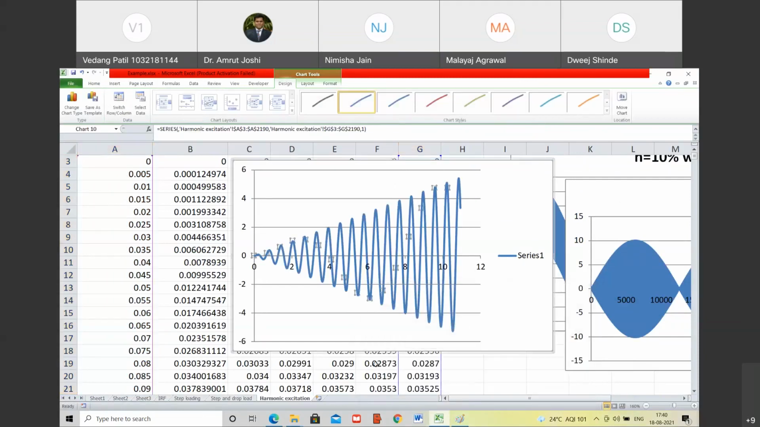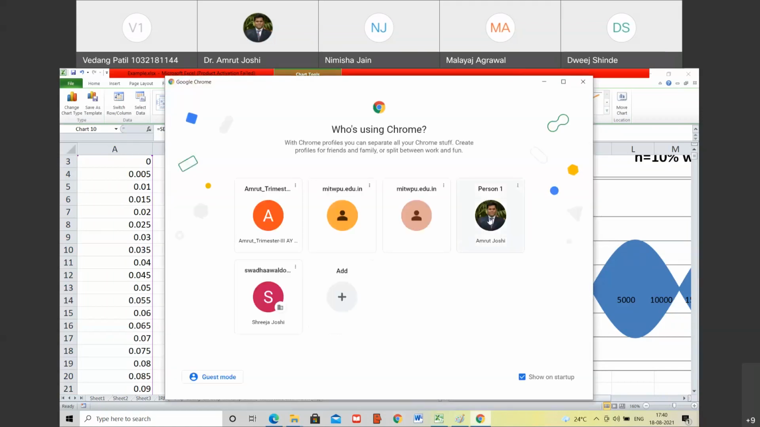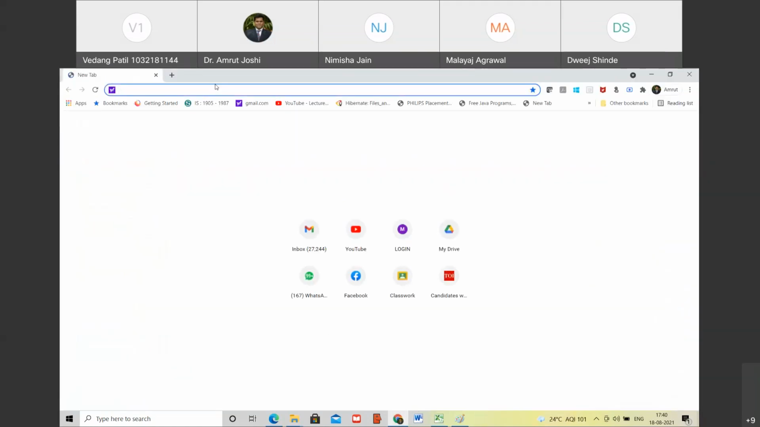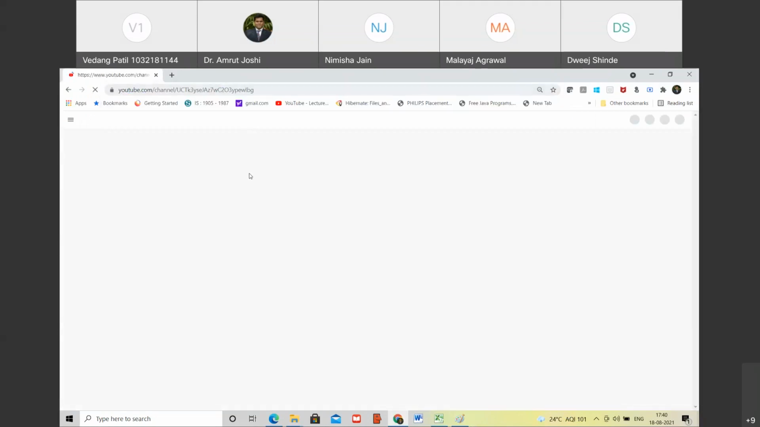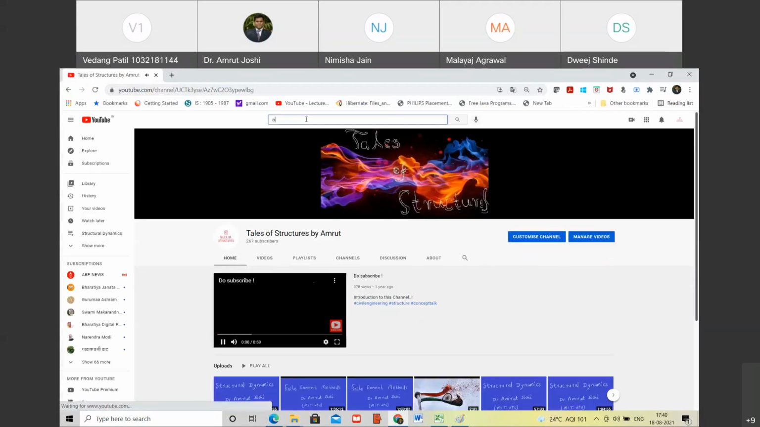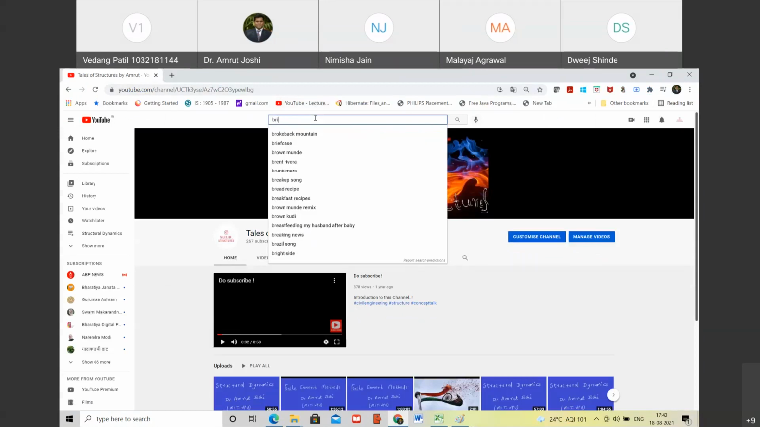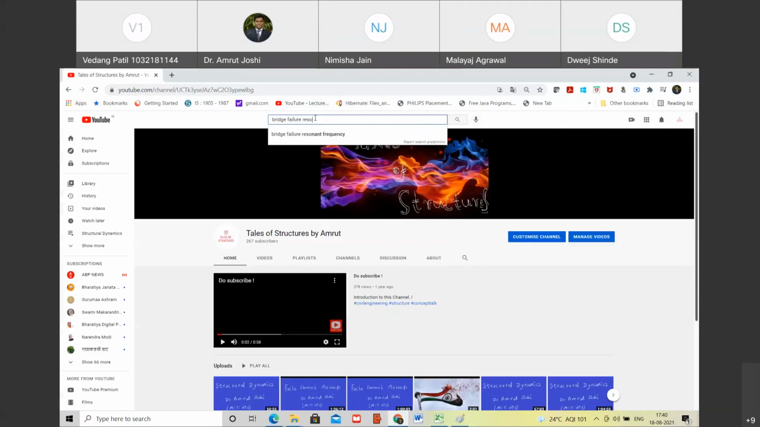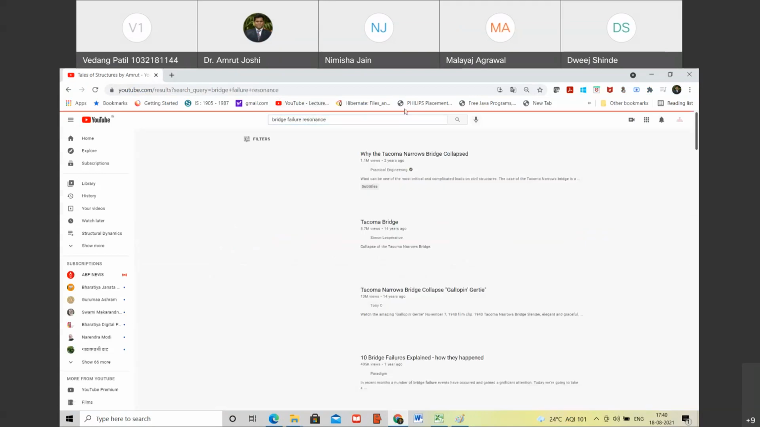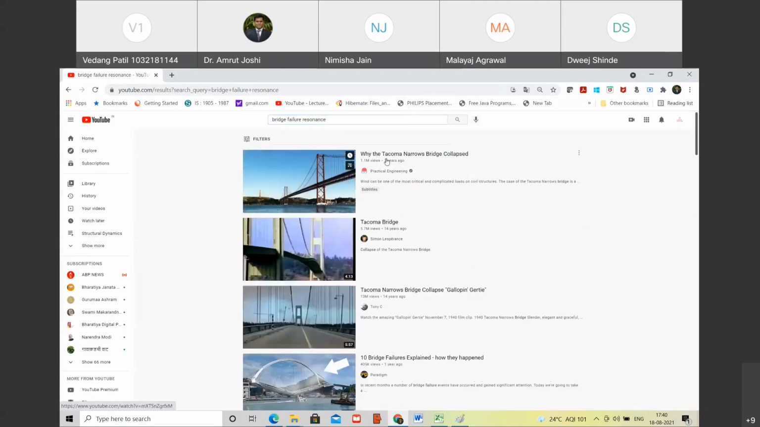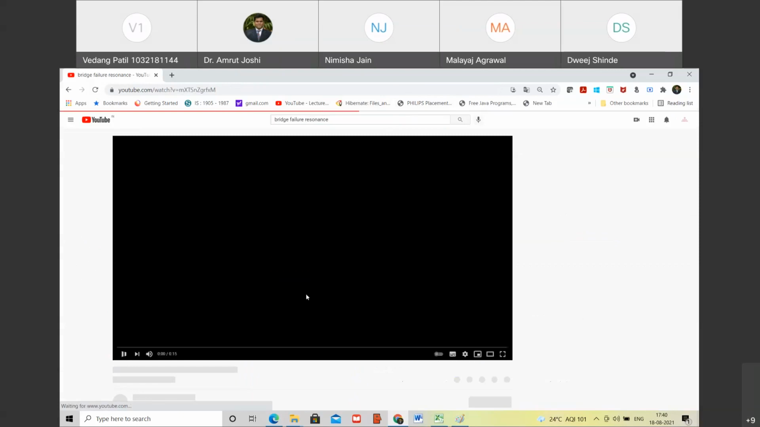Now, before we close for the day, I'm just going to show you one of the videos where the system fails because of this resonance. Are you with me? Yes, sir. So this is Tacoma Bridge, and just look at the way it collapsed.